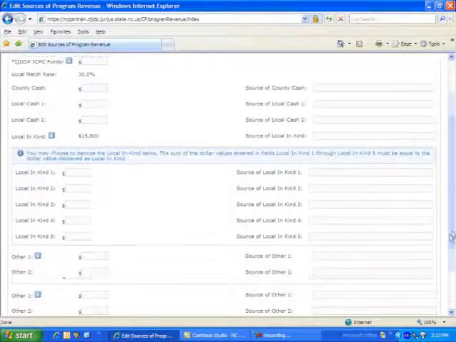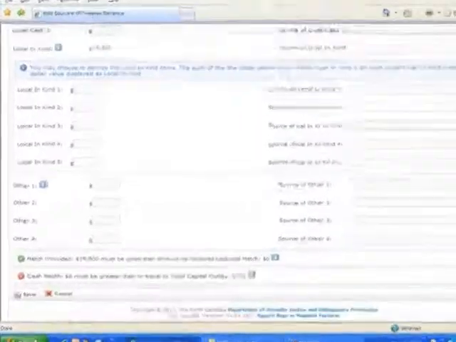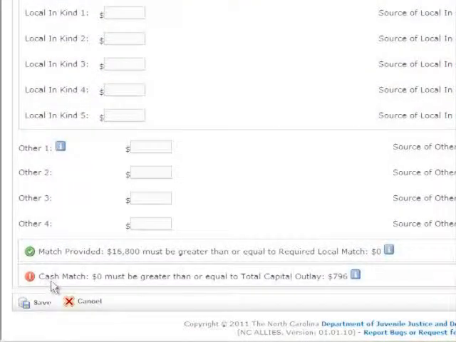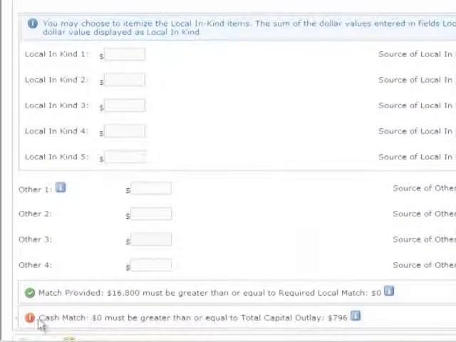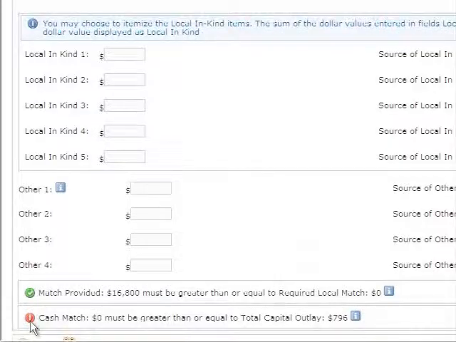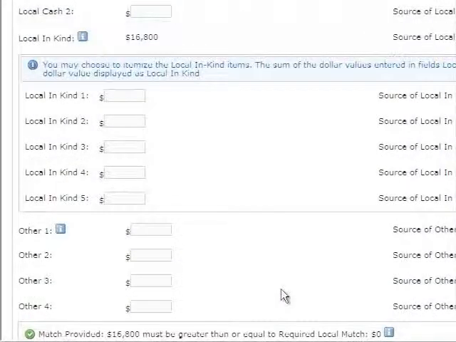Scroll down to the bottom and notice that at the bottom of the page a cash match is required for our capital outlay. Since we haven't entered any kind of cash in this revenue page, we have a red exclamation point icon because the application is looking for cash to match the capital outlay in the amount of $796.